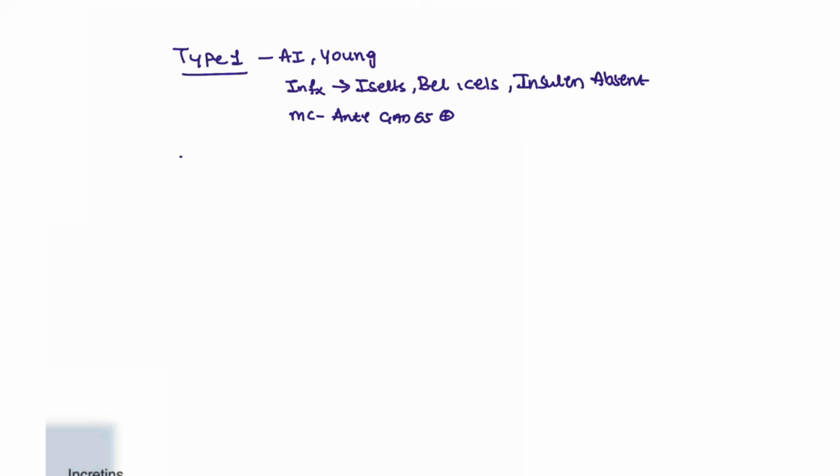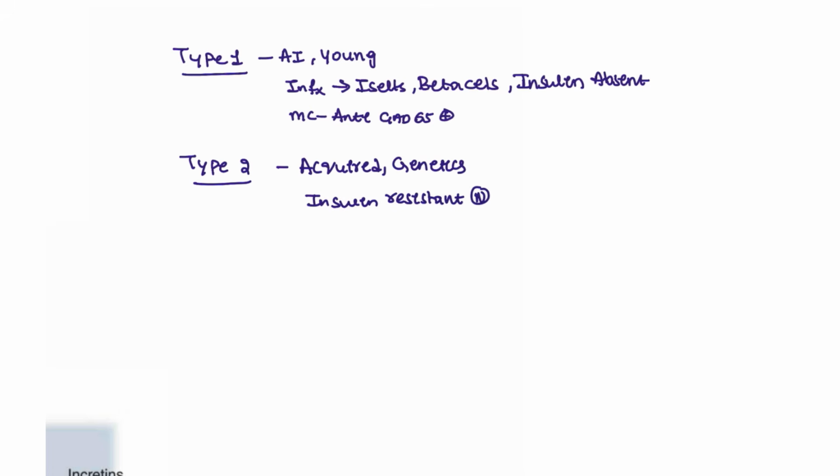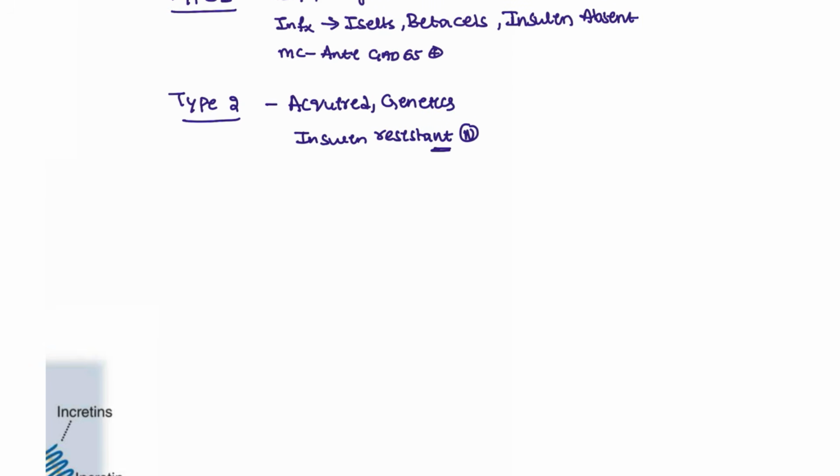Type 1, that is destroyed completely. Next, type 2. Type 2 is acquired, or we can say it is due to genetics, and here there is insulin resistance. Even though insulin is normal, it is resistant. It is unable to open. Okay, that is what we are going to see in type 2 diabetes mellitus. Older individuals, more than 30s, more than 40s, the patients will present.